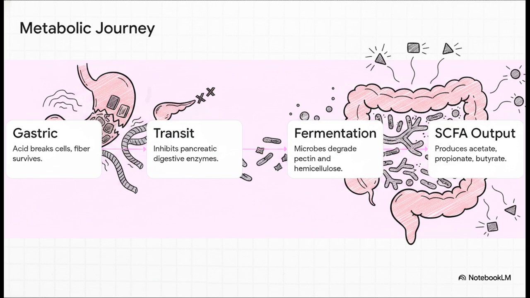Step 3 happens in the colon. This is where the gut microbiome steps up as the hero. Bacteria initiate the fermentation of hemicelluloses, pectins, and gums. And that leads to Step 4, short-chain fatty acid, or SCFA, production. The microbes generate acetate, propionate, and butyrate. This is the exact moment where so-called inert roughage becomes a powerful metabolic signaling system.